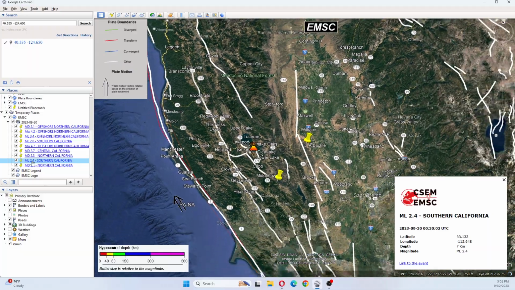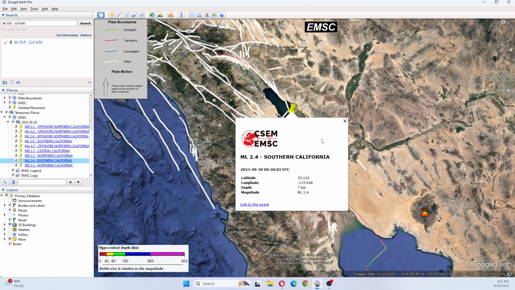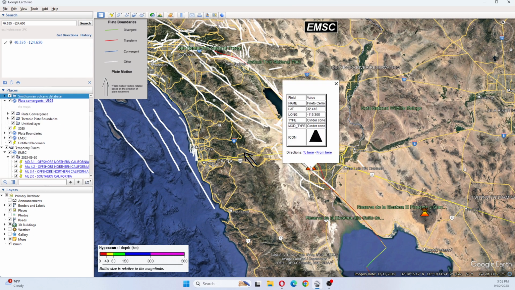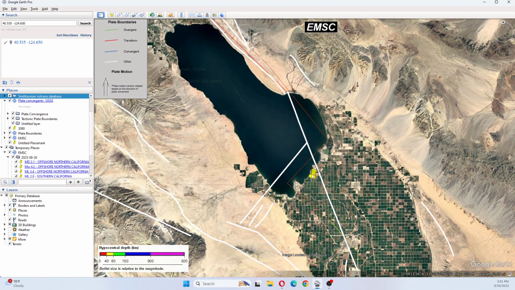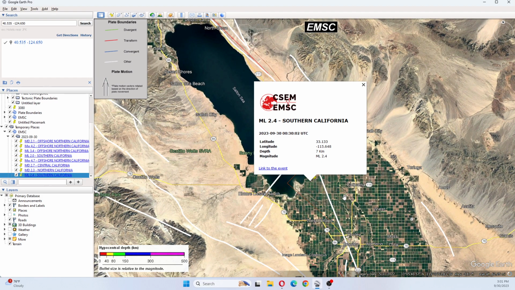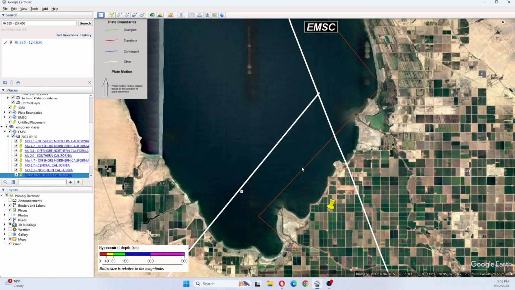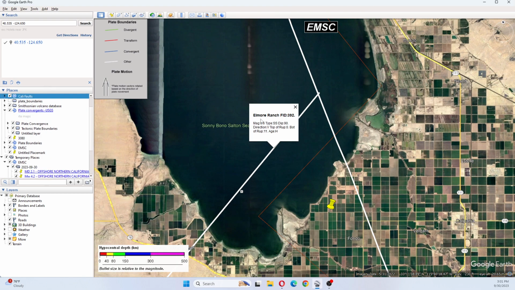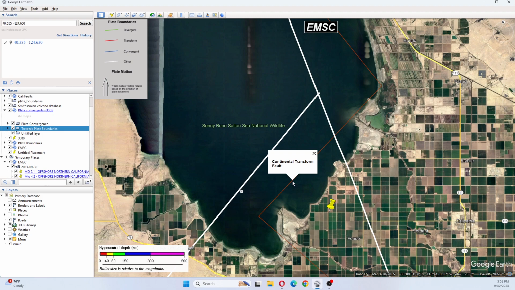The next earthquake was a 2.4. This is occurring down here near Cerro volcano and Salton Sea. So this is Salton Sea here. This earthquake was 7 kilometers deep. And this is also Elmore Ranch fault line there. And the Brawley fault line is here. Then we have a cut through with the Continental Transform Fault, which runs through here.